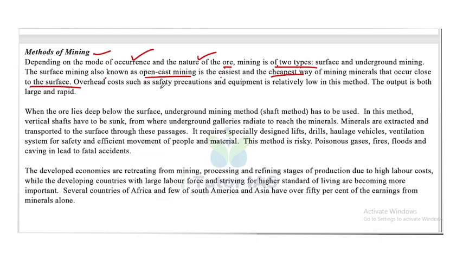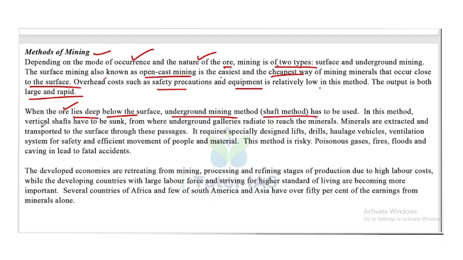Overhead cost such as safety precautions and equipment is relatively low in this method. The output is both large and rapid. When the ore lies deep below the surface, an underground mining method is needed. Okay, so when the ore lies deep below the surface, then we use the underground mining method, that is the shaft method.